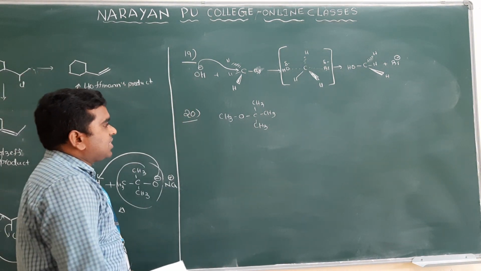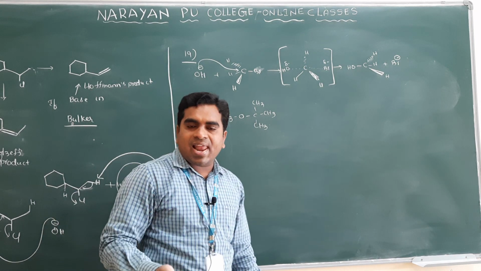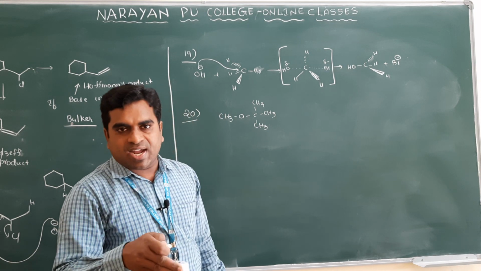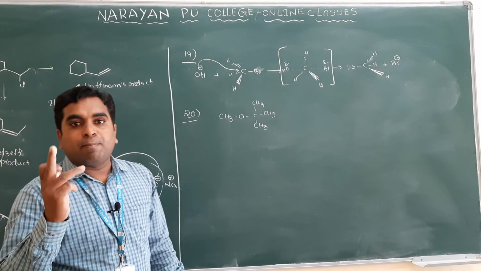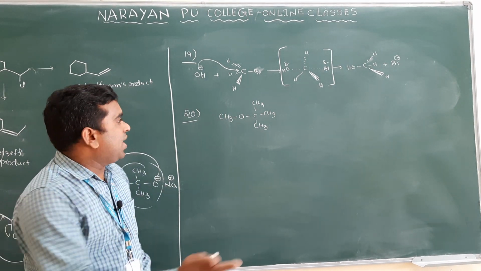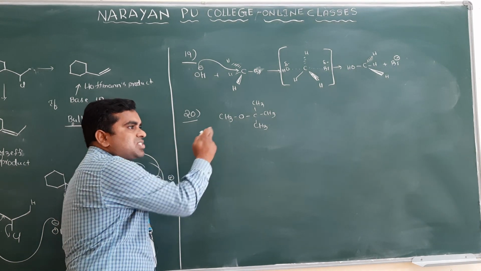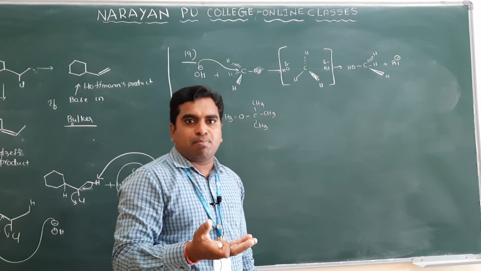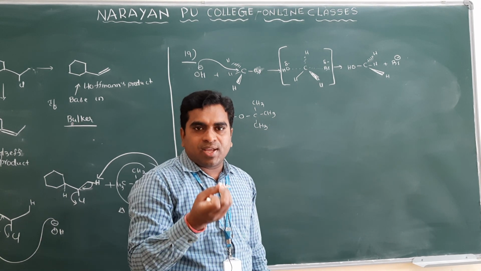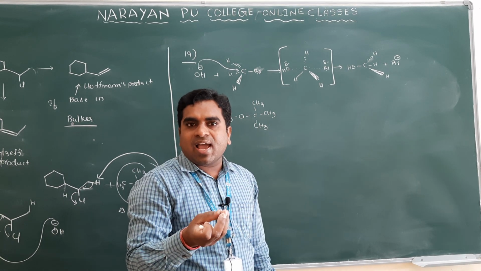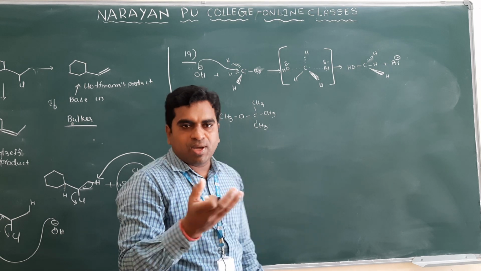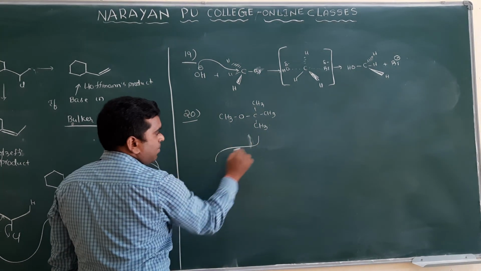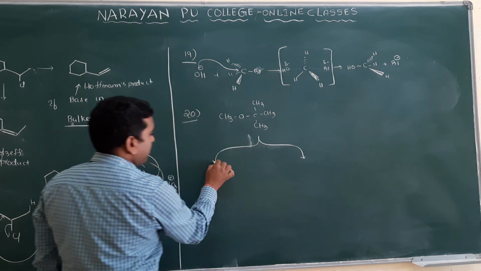In the Williamson synthesis, one is the alkyl halide and another one is the alkoxide, sodium alkoxide or potassium alkoxide. Williamson's reaction follows which mechanism? SN2 mechanism. SN2 mechanism means the alkyl halide should be a smaller group, not bulkier. Clear? So that's why, to prepare this, we have two possibilities. We have discussed it so many times previously also.